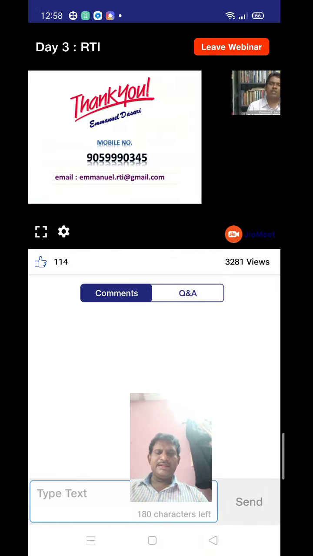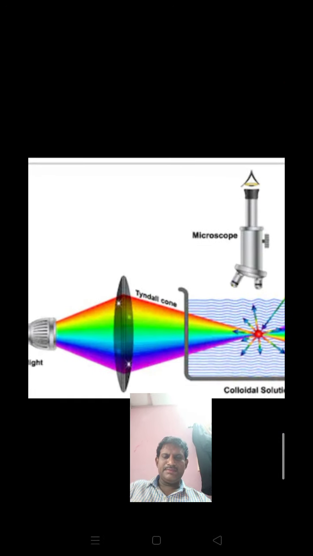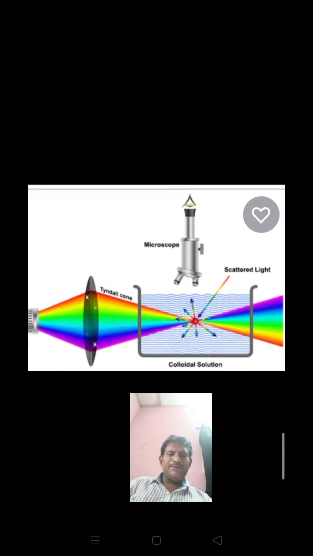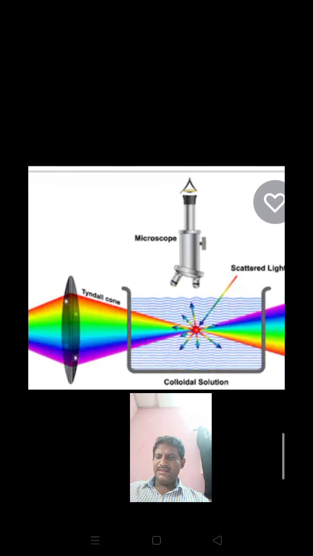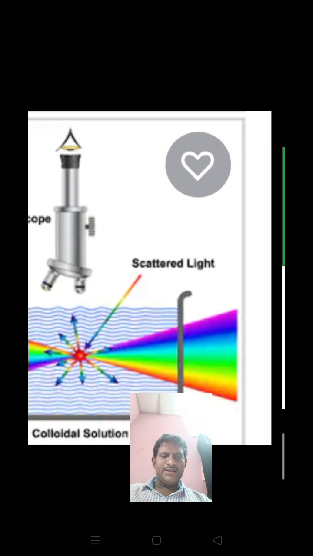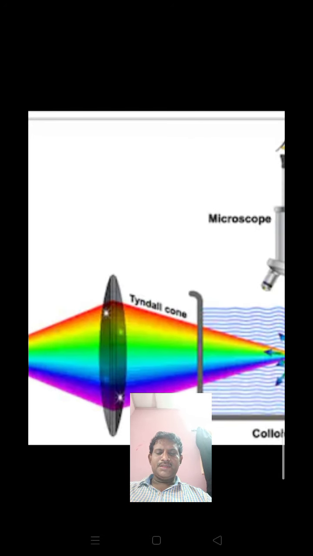Okay, see the diagram. The phenomenon of the scattering of light by the colloidal particles is called Tyndall effect. The illuminated beam formed by the scattering of light by the colloidal particles is referred to as Tyndall cone. Examples for Tyndall effect are the blue appearance of sky and seawater. Tyndall effect can be observed during the projection of picture in the cinema hall, and also in a dark room we observe Tyndall effect. Okay, thank you.